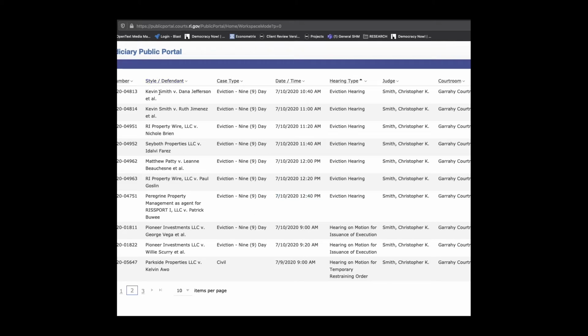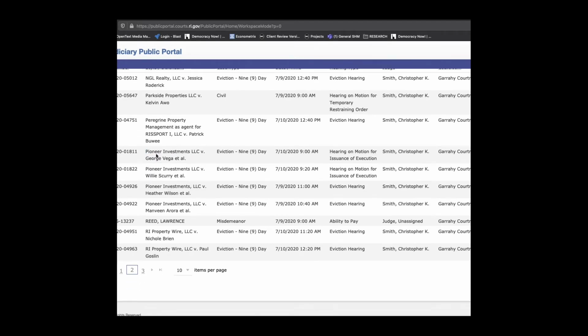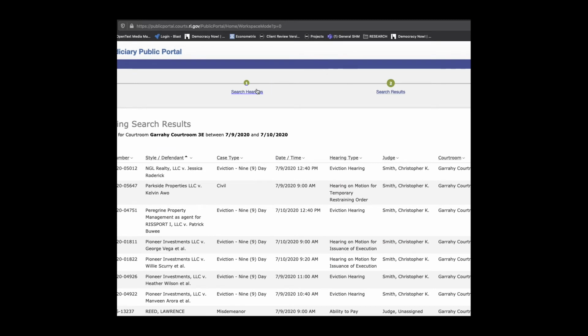We may notice over here under defendant and the complainant that some of these names are the same plaintiff. So we can again filter the list, and we can see how many times Pioneer Investments LLC, for instance, will be in court for evictions or hearings on issuance of executions, etc. As well as the names of the defendants involved in those cases. So this is a really powerful search tool.